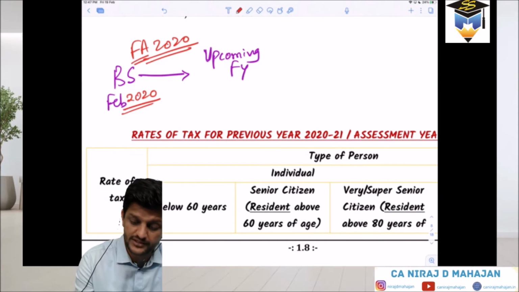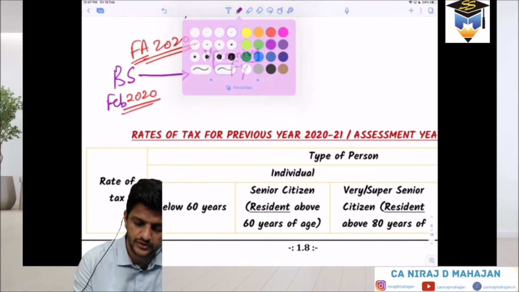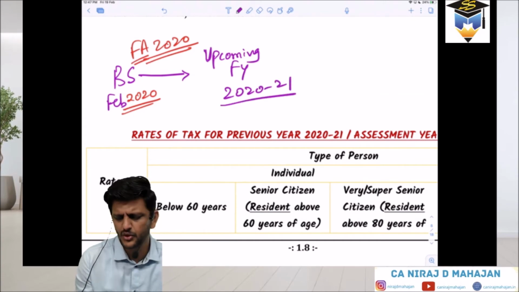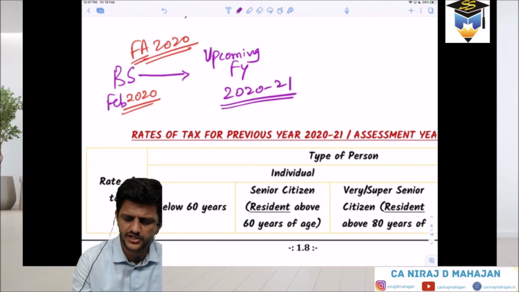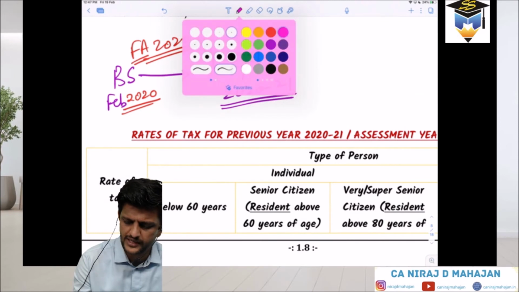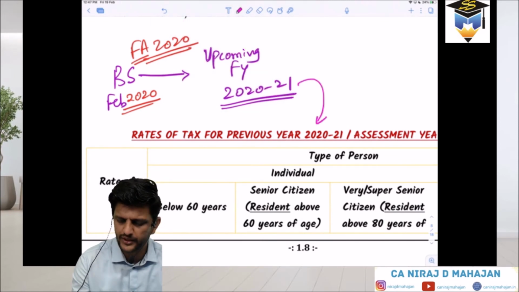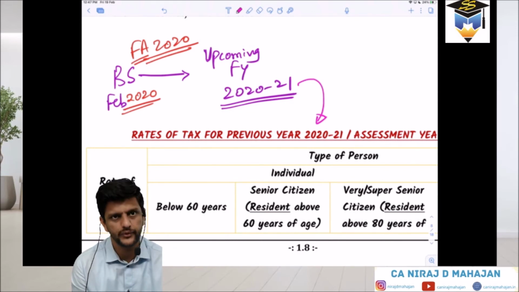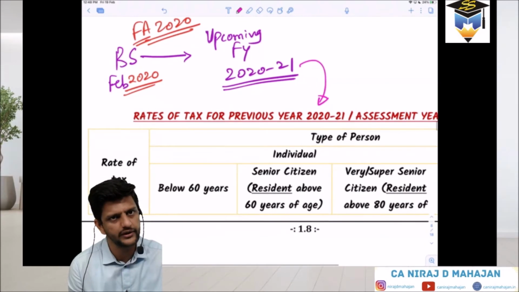But it is coming for the financial year 21-22, 2021, and financial year 2021 is as good as our PY, right? So the Finance Act that we are doing is 2020. Got it till here, everybody?